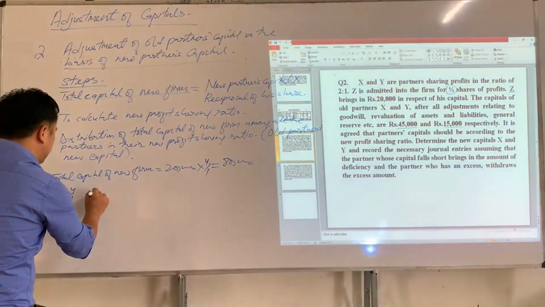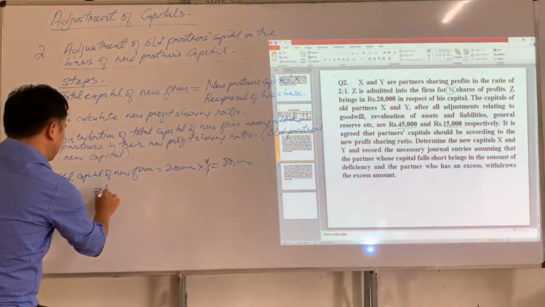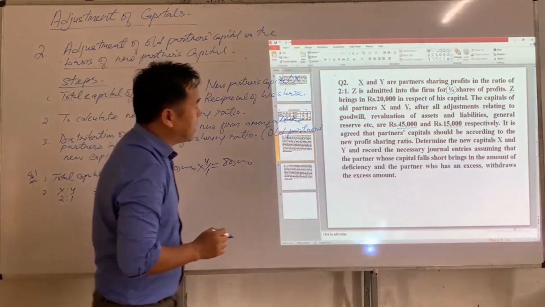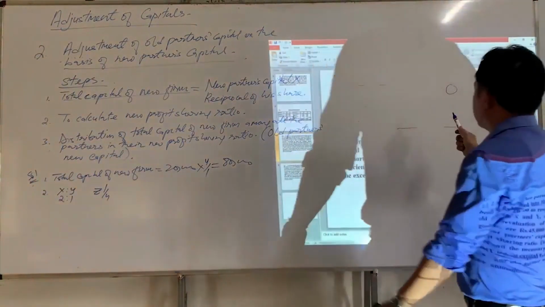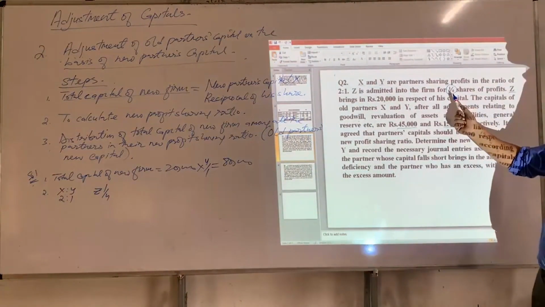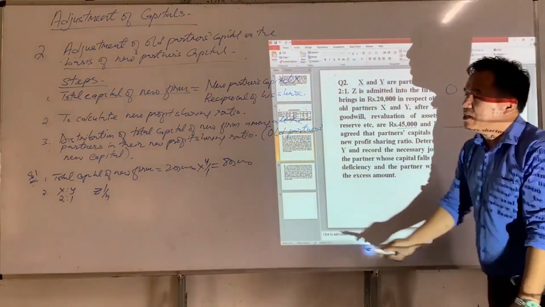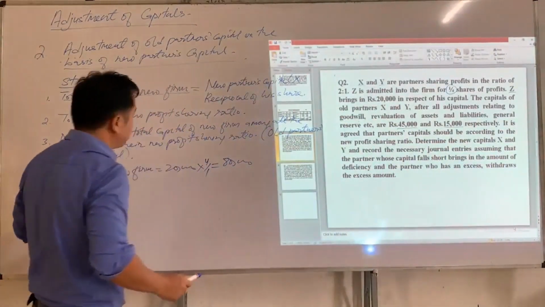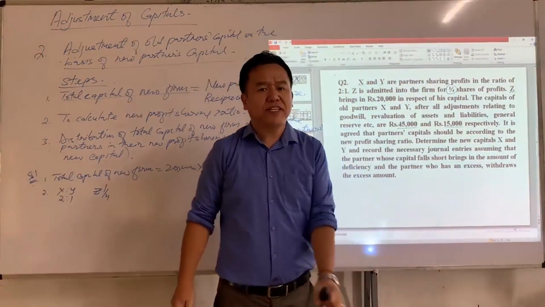They admitted Z as a new partner for 1/4 share. So here nothing is given with regard to a sacrifice made by old partners. Here only old ratio and new partner's share of profit is given.